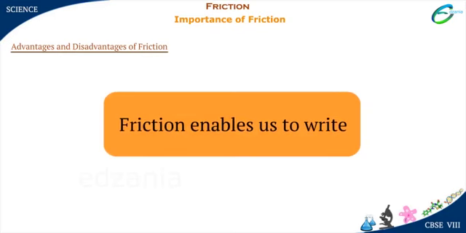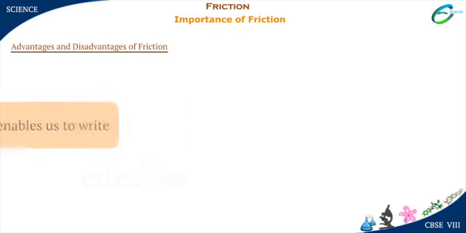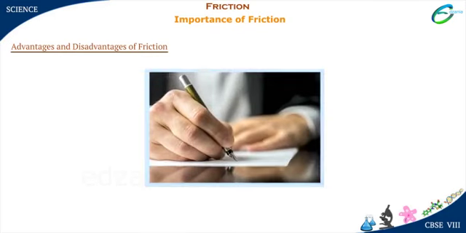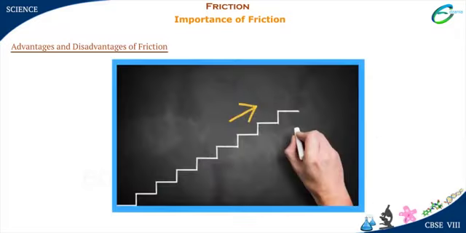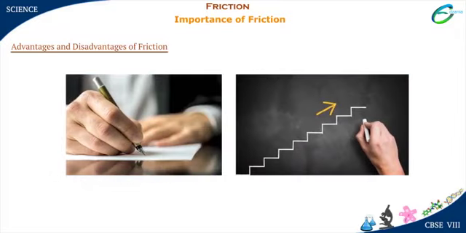Friction enables us to write. Similarly, chalk particles break down and stick on the blackboard due to friction with the blackboard surface. However, one finds it difficult to write on a glossy paper because it offers much less friction to the ink.